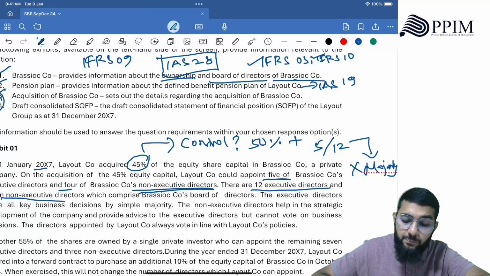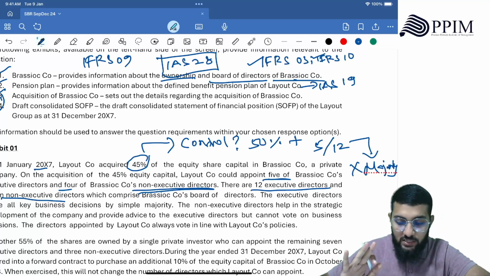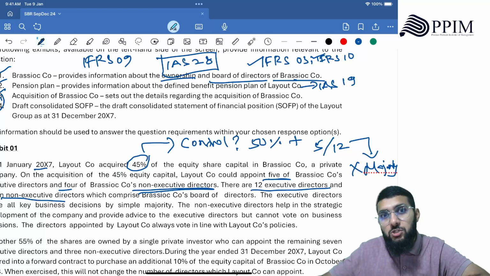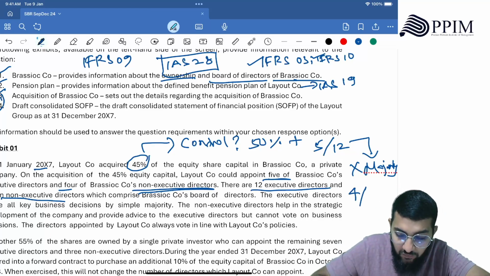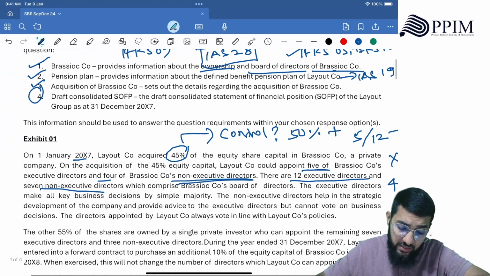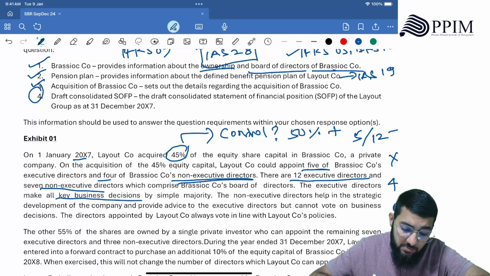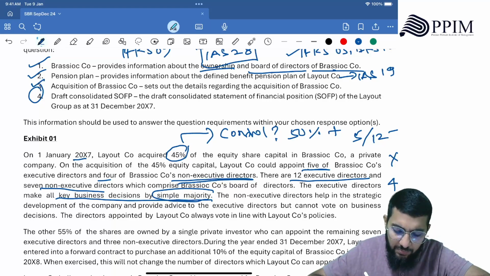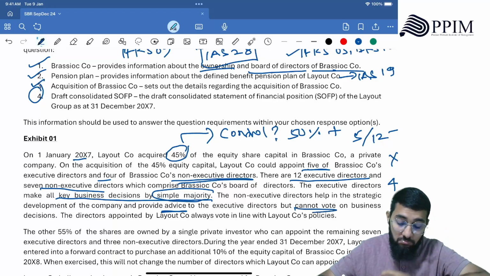Now, one, the percentage is low. Two, there is no majority of executive directors, who are the decision makers. But there is a majority where you have 4 out of 7 non-executive directors. Let's see now, can NEDs make decisions? Let's read that out. The executive directors make all key business decisions by simple majority. The non-executive directors help in the strategic development of the company and provide advice to the executive directors, but cannot vote on business decisions.